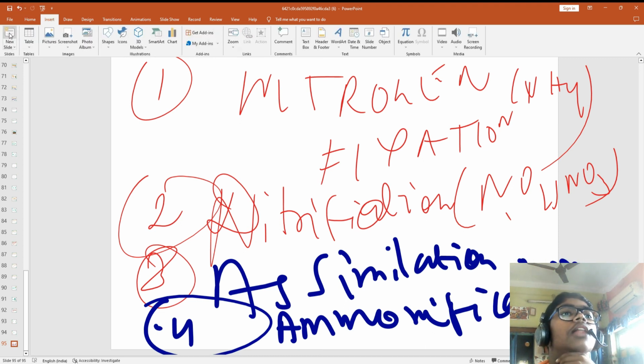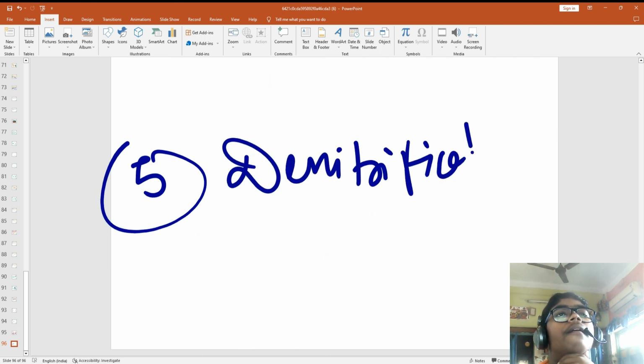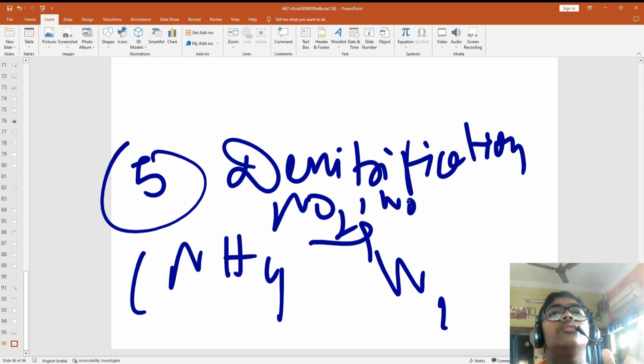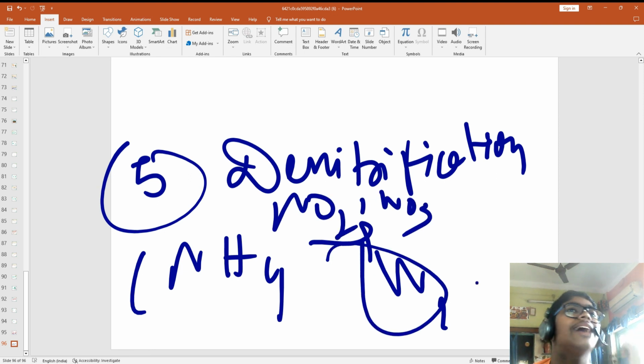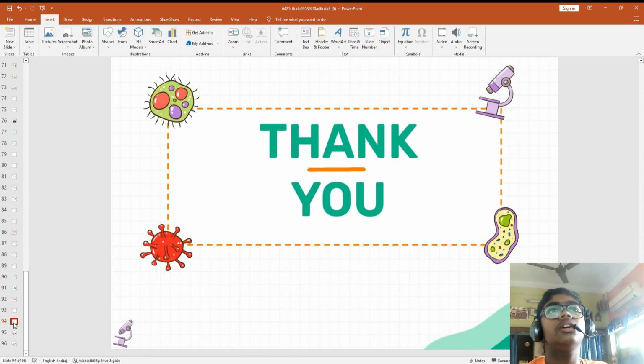Now the last step is denitrification, where NO2 and NO3 are converted, and then the gases, including nitrogen, are released. This is the nitrogen cycle. I hope you understood, and that's all for this chapter, microorganisms.